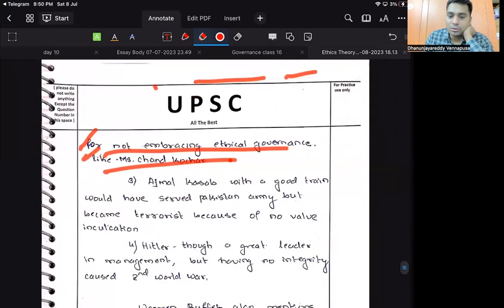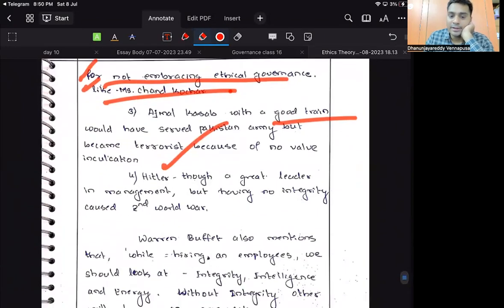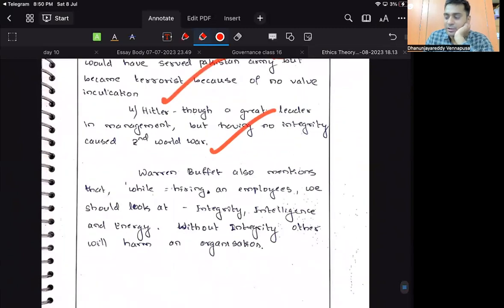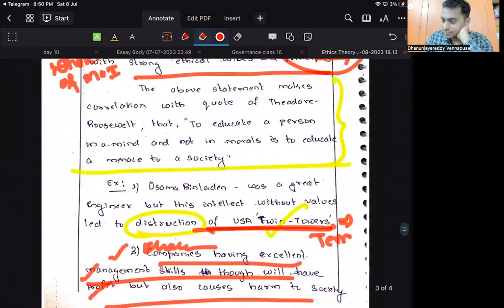Ajmal Kasab with a good training, not train, with a good training, would have served in Pakistan army but became a terrorist because of no value inculcation. Good. Hitler, though a great leader in management but having no integrity, caused the Second World War. Warren Buffett also mentions that while hiring an employee, we should think. Absolutely. So to me, so you have to write.